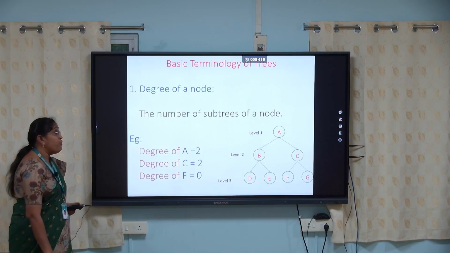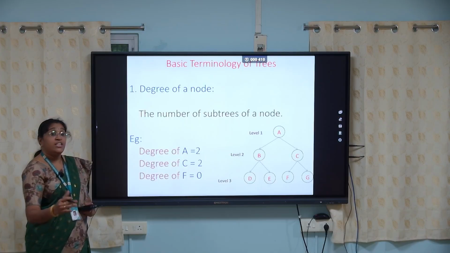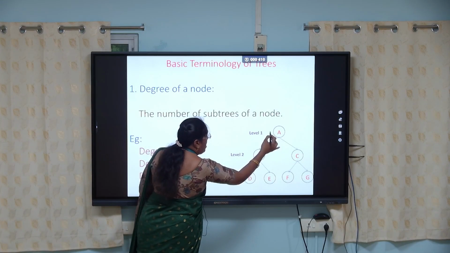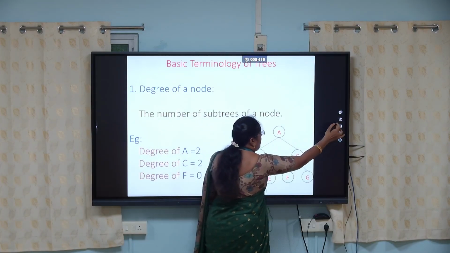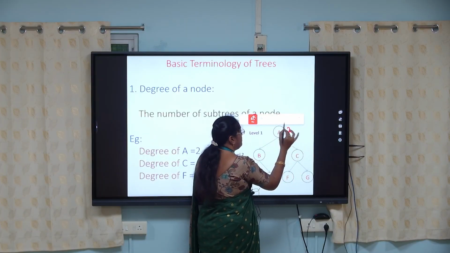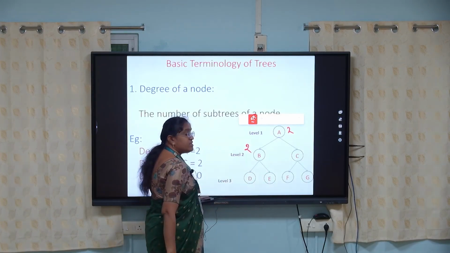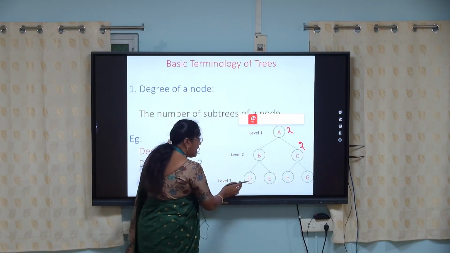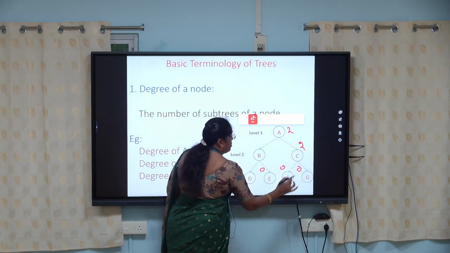Basic terminologies of a tree. First, degree of a node. The number of subtrees of a node is said to be the degree of the node. A is considered the root node, and A has 2 subtrees, B and C. That is why the degree will be 2. Next, B has 2 children, so the degree will be 2. C's degree will be 2. A node with 0 degree is said to be a leaf node.